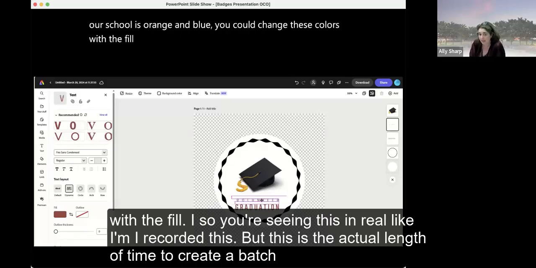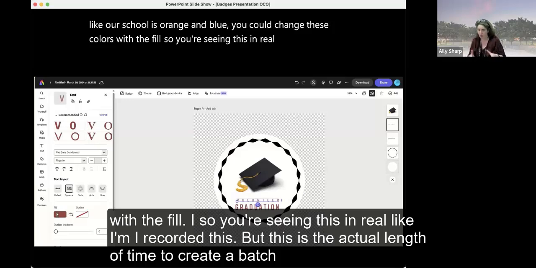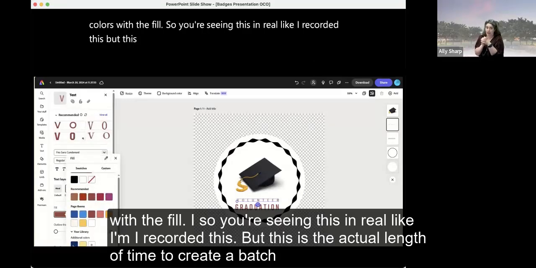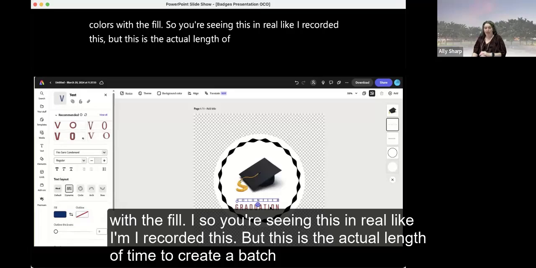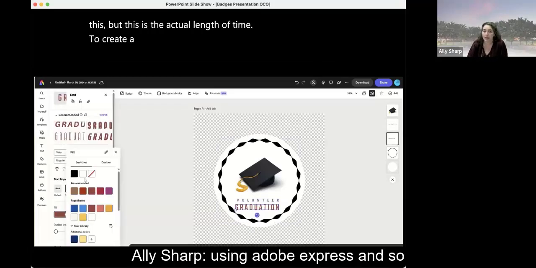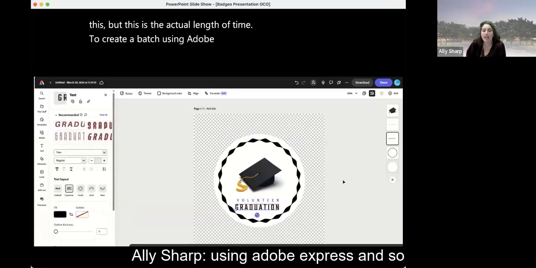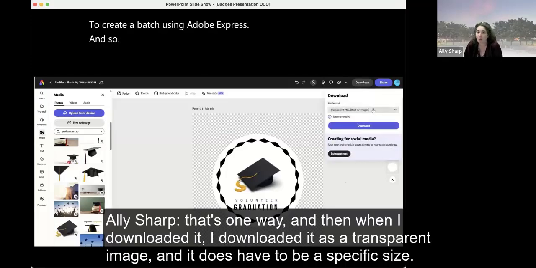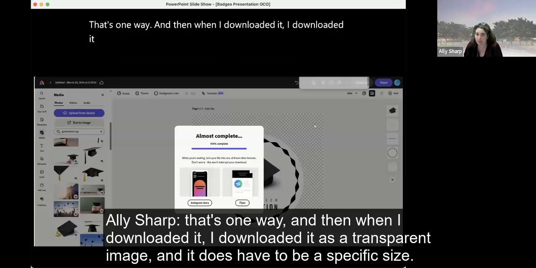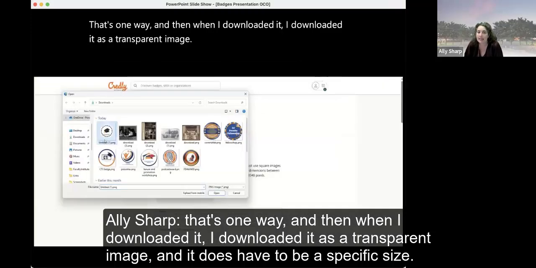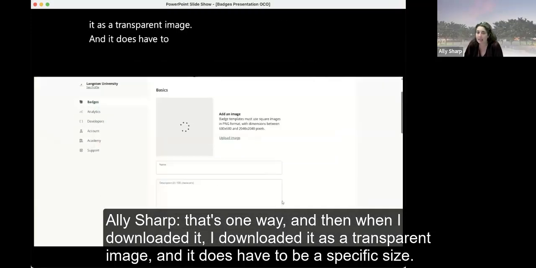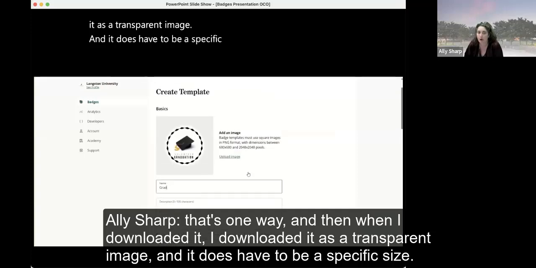So you're seeing this in real time, like I recorded this, but this is the actual length of time to create a badge using Adobe Express. And so that's one way. And then I downloaded it as a transparent image, and it does have to be a specific size, which you learn in the Credly training.